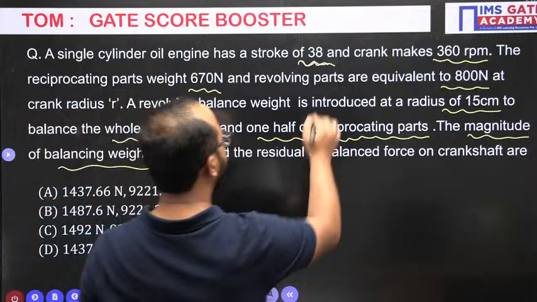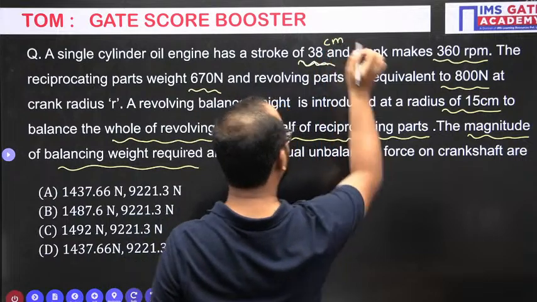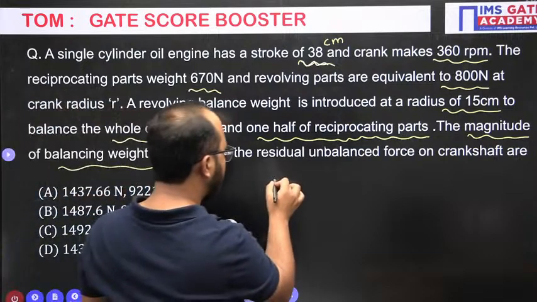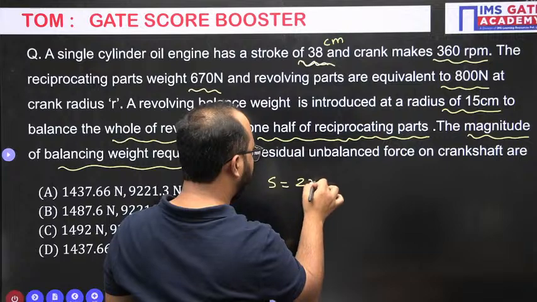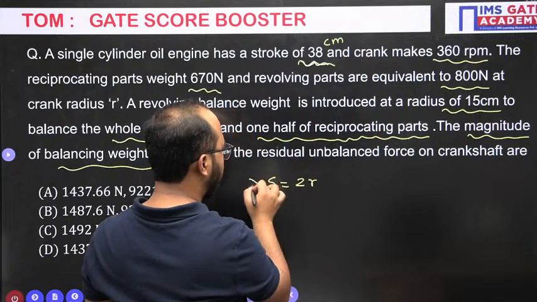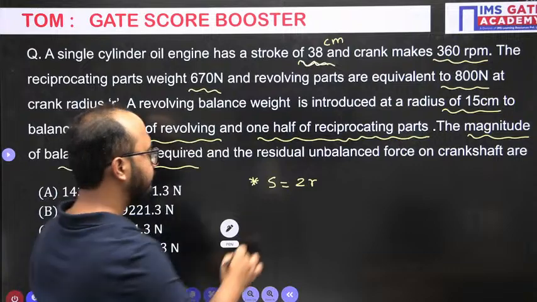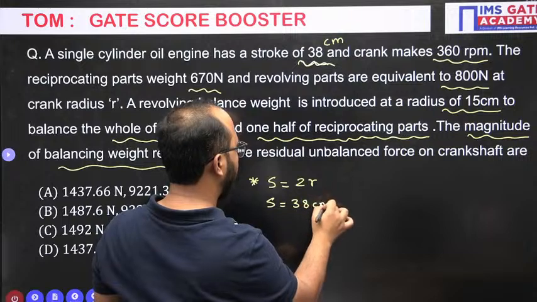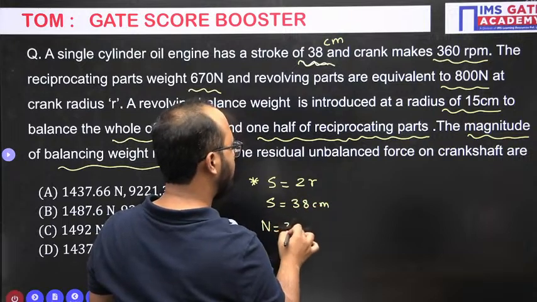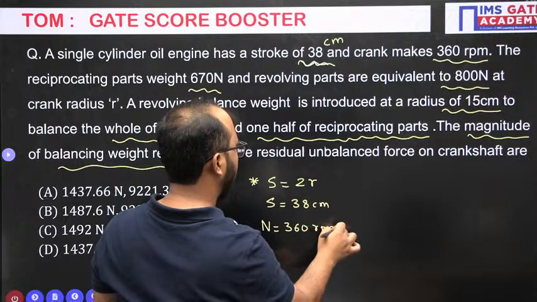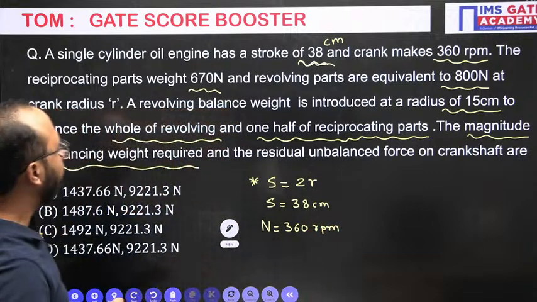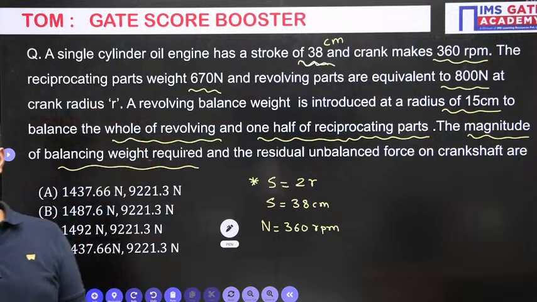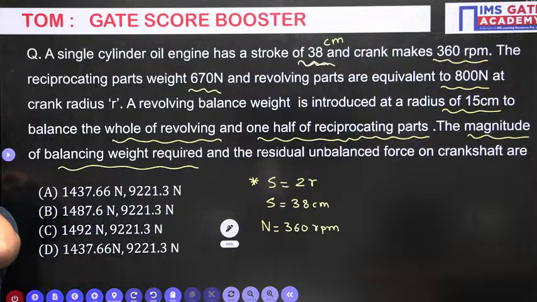Stroke is 38 centimeter, measured from here. One relation you should always remember: stroke length is twice the crank radius. Right? So stroke they have given us 38 centimeter. RPM they have given 360. Reciprocating parts having weight 670 and revolving around 800 Newtons. So every detail they have mentioned. Now everyone solve it.